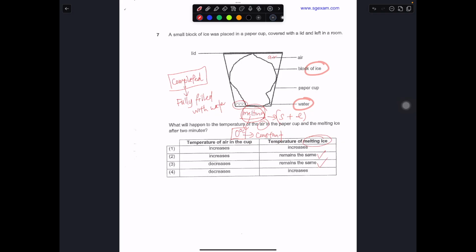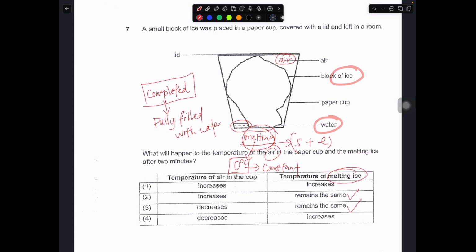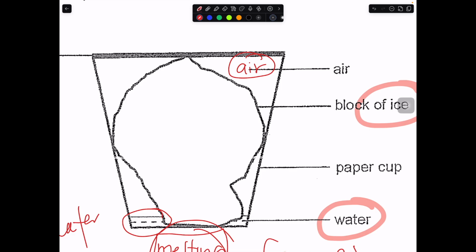The temperature of air in the cup. So you take a look at this portion. Will it increase or decrease? The ice in this case will want to do one thing. They will want to gain heat from here, right? Gain heat from the air in the cup. So that means the air in the cup would have lost heat.